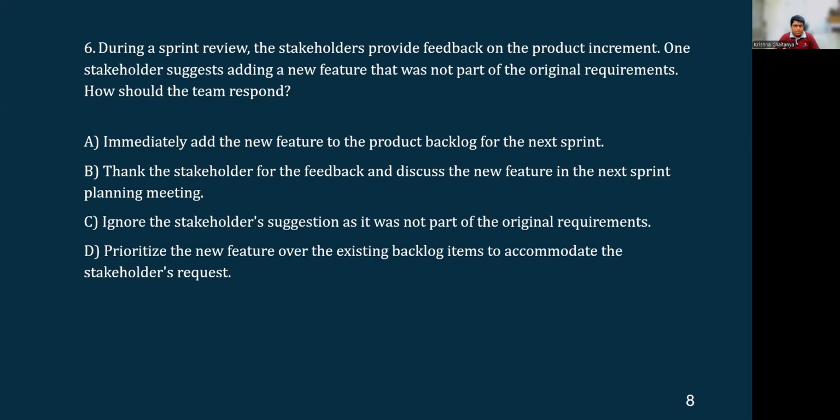Option D, prioritize the new feature over the existing backlog items to accommodate the stakeholders' request. That's again jumping into conclusion without understanding or estimating it in the appropriate manner, whether it should take the immediate position or immediate sprint or not. So that goes along similar lines as option A, which is incorrect.